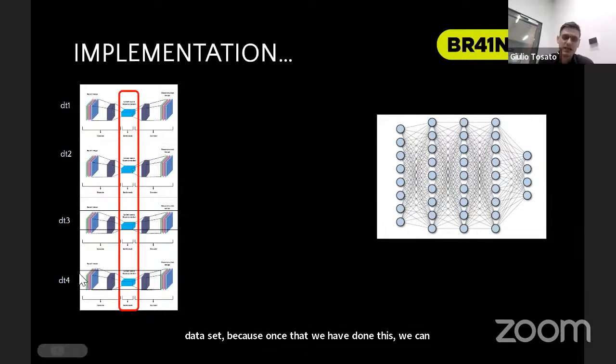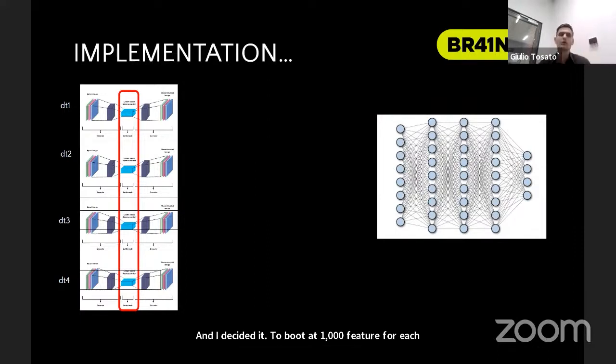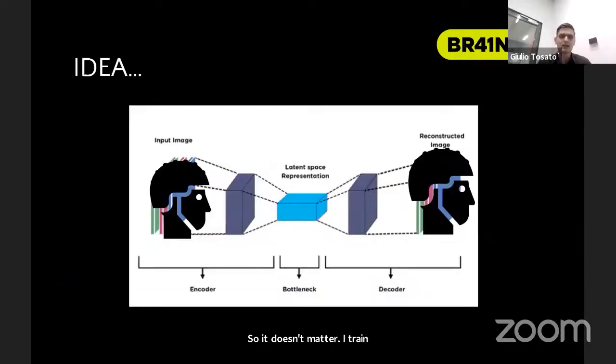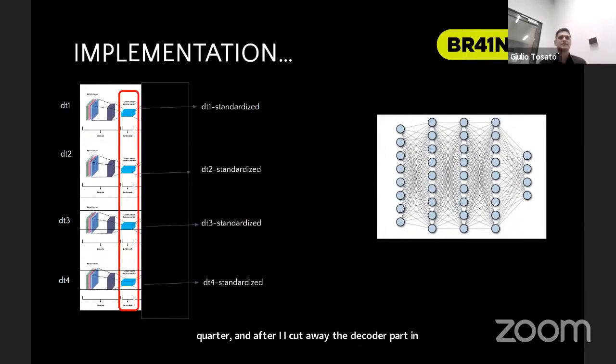And even if the input size is variable between the datasets, the latent space I can decide. And I decided to put it at 1,000 features for each autoencoder. So it doesn't matter. I trained all the autoencoders, and after, I cut away the decoder part.